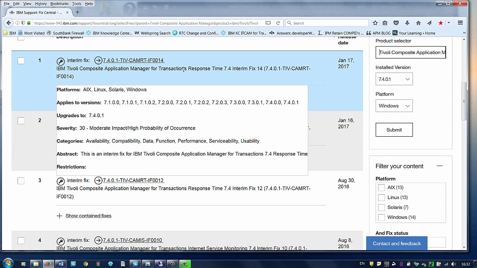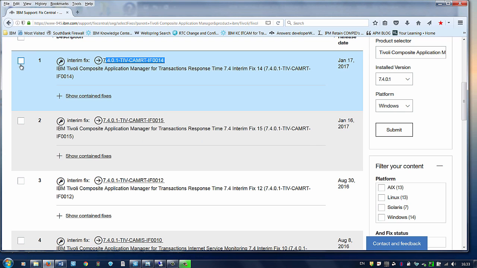And here you can see the first one in the list is currently the IF14 ITCAM Tivoli CAM RT for response time. This is the package, this interim fix RT IF14, that contains currently, as we speak, the latest Rational Integration Support package.